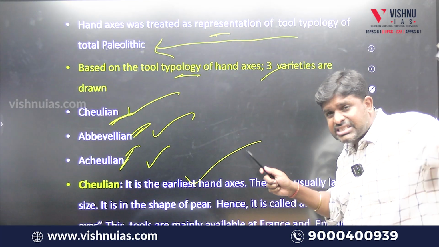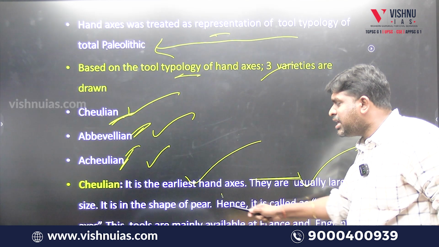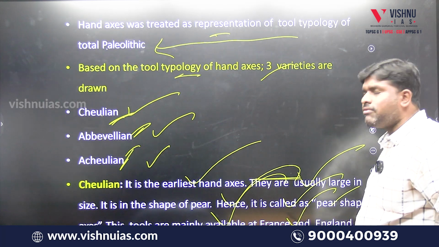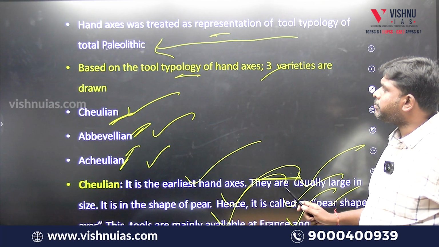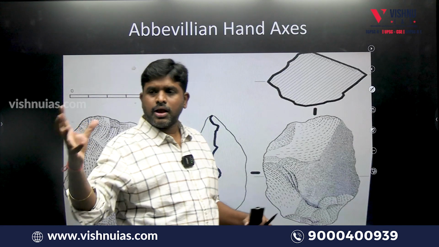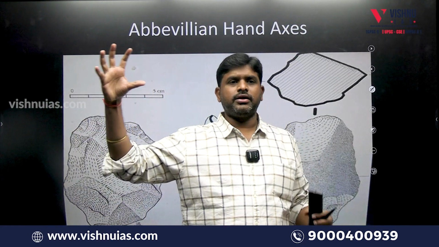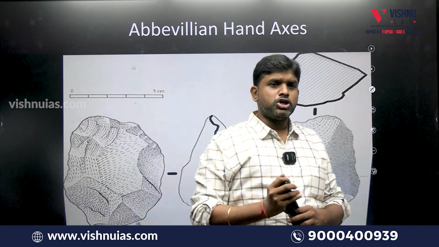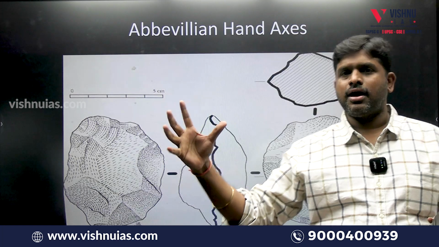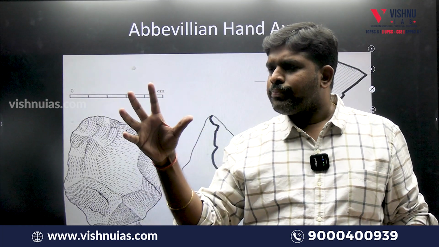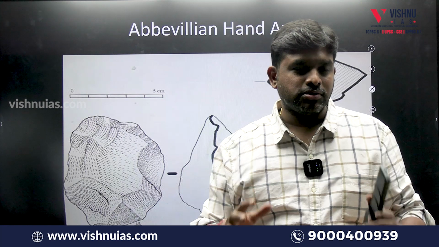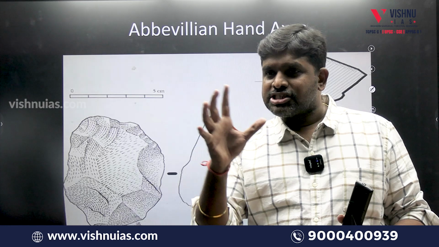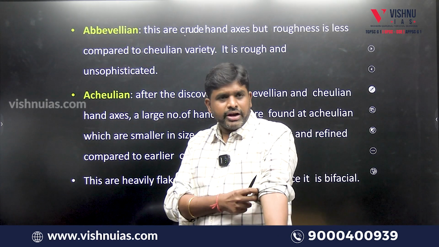Julian is the earliest hand axe. They are usually large in size. It is the shape of a pear, hence it is called the pear-shaped axe. These tools are mainly available in France and England. Hand axe, catch it with the hand. First tool, Julian. Pear shape means a sharpened stone. Big stones, sometimes we see them somewhere when we go. Those pear shapes are the Julian variety.